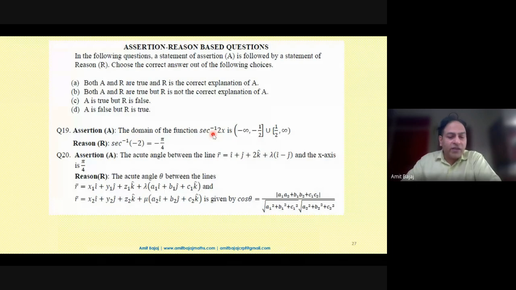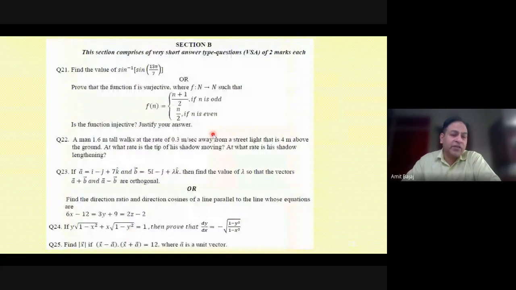Okay, so for assertion reasoning, I'll be sharing a few resources with you in between the session. So we all know what type of questions are expected. Initially, we all had the perception of how it would be and how to attempt that. But I'm sure now your students are also well versed with the type of questions we can expect. But as I already mentioned, it may not be only from inverse trigonometry. It may not be only from three-dimensional geometry. It may be from any two chapters from the syllabus.